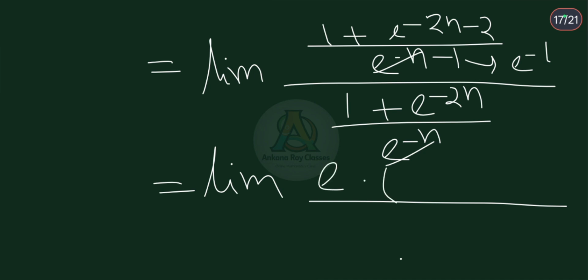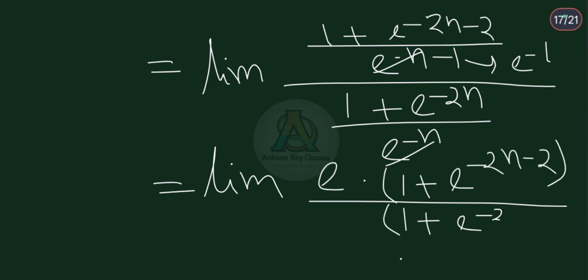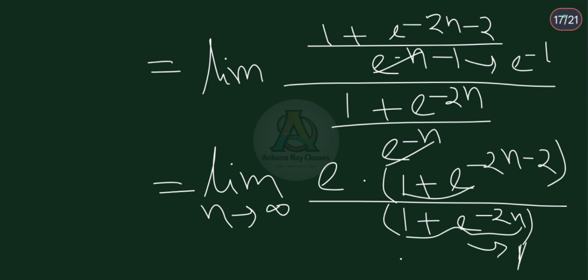So e times 1 plus e to the power minus 2n minus 2 divided by 1 plus e to the power minus 2n. As n tends to infinity, e to the power minus n tends to 0. Therefore, e to the power minus 2n also tends to 0. And this whole quantity tends to 1, and also this whole quantity tends to 1. So this limit is equal to e.